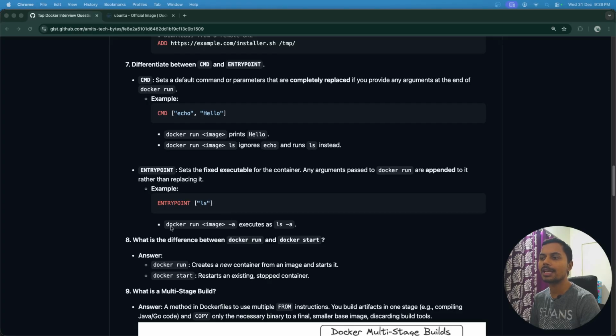So consider this is one command, docker run, with an image mentioned, and dash a we have mentioned. So what will happen? It will execute ls dash a. It will not replace this. So this is the difference between CMD and entry point. This is a very important question. Usually 99% this is asked in interviews.